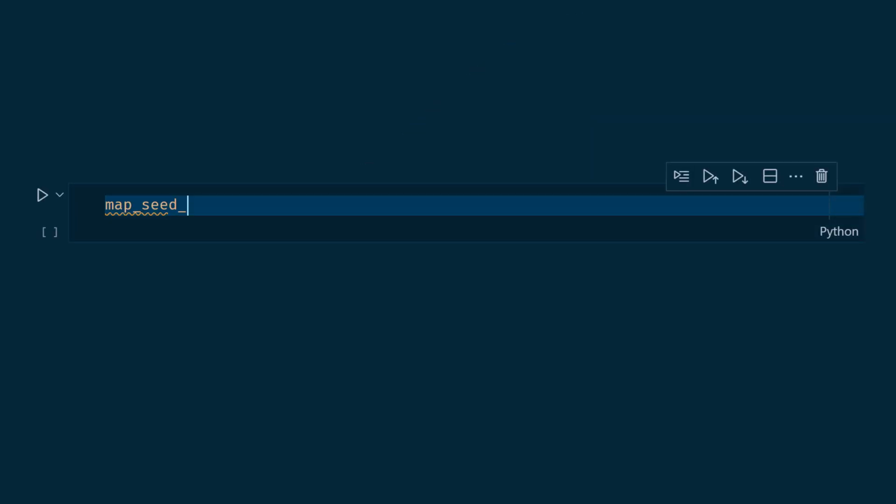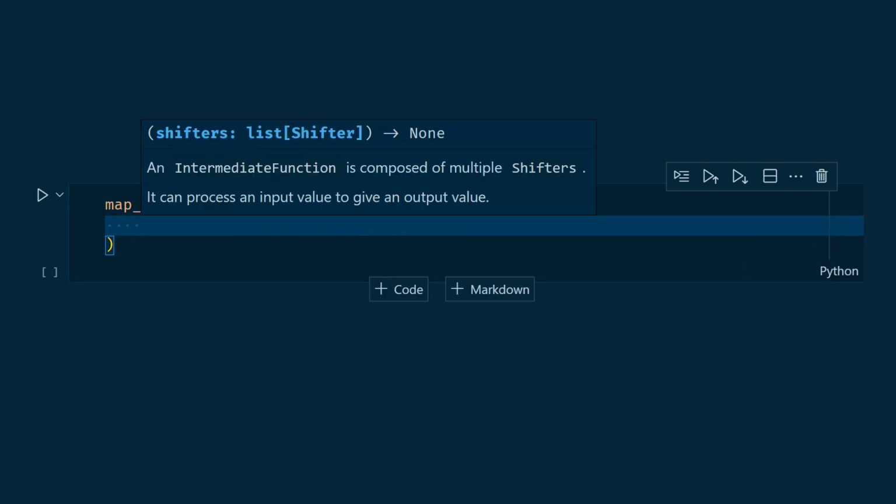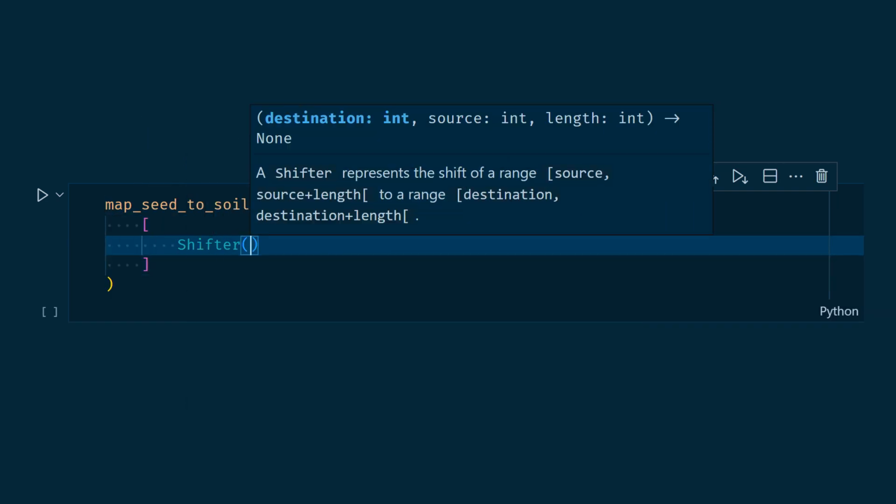We can now test our objects, creating the seed-to-soil map from the dummy input.